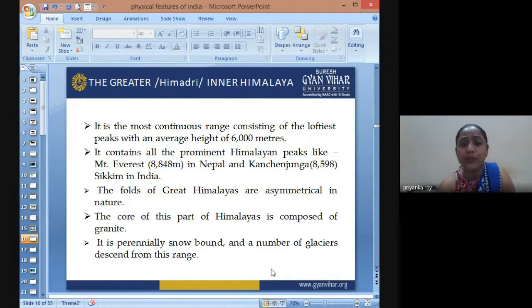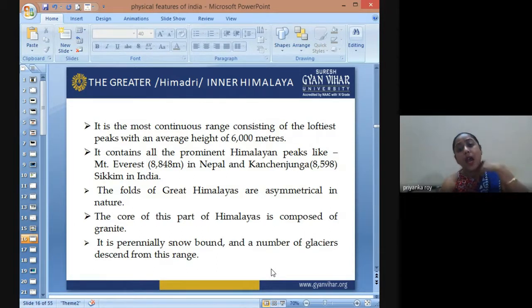The core of this part of the Himalayas is composed of granite. It has perennial snow, so throughout the year this range is covered with snow.